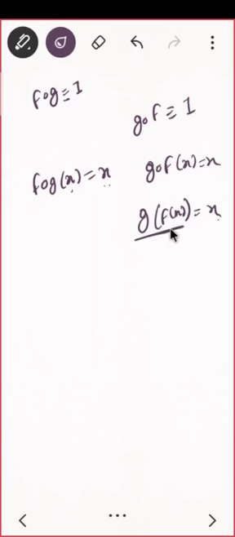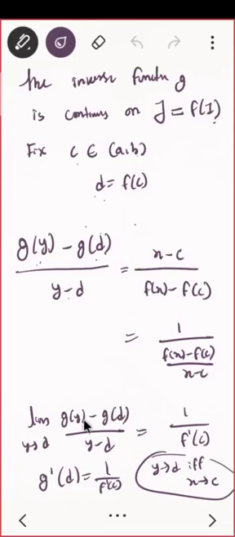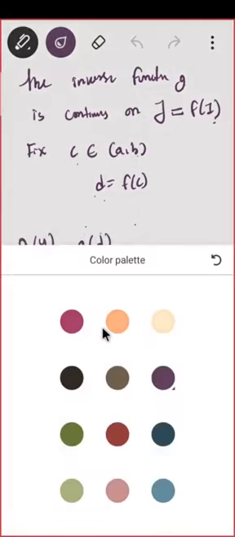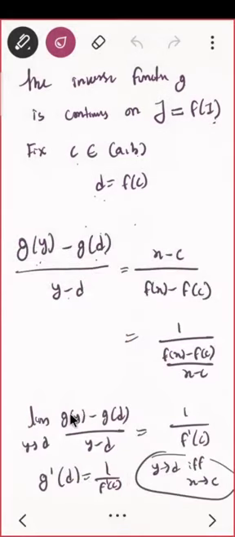In place of g of f, I am putting x. Do you see? Here look at g of y. What is y? Y is the same as f of x. I'll just write here. G of y is the same as g of f of x, and g of d is the same as g of f of c.